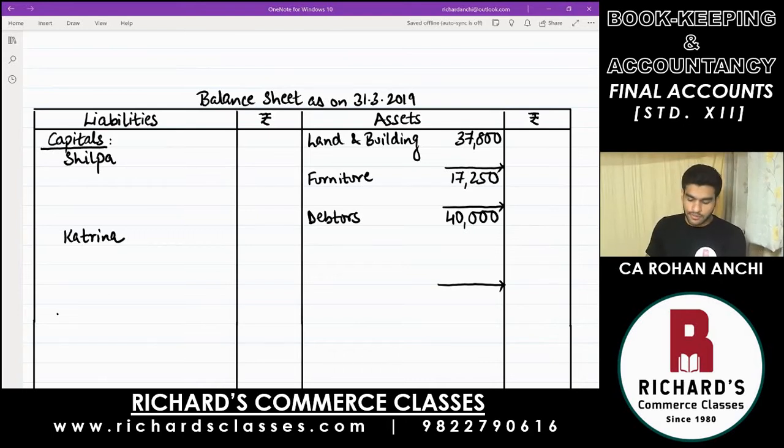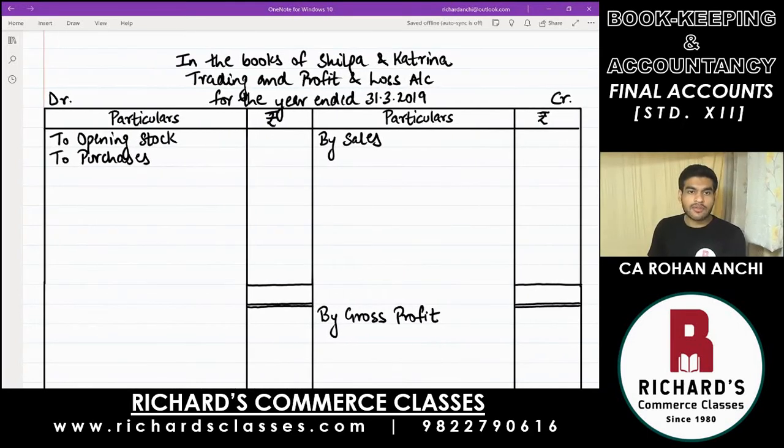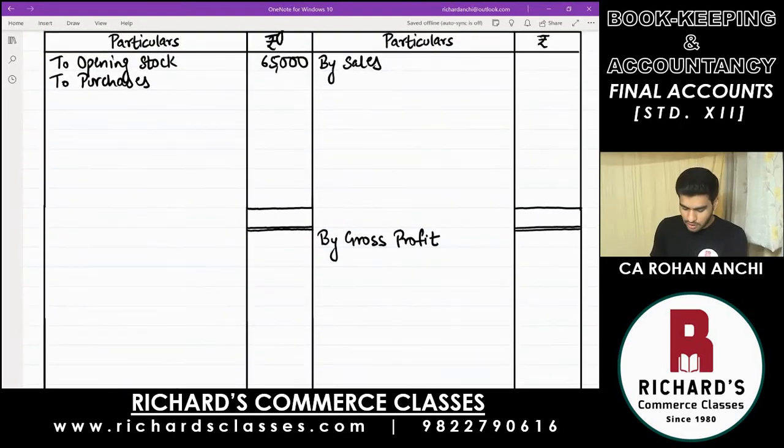Next, stock on the first day, that is opening stock. The first item on the debit side of trading account, write down opening stock 65,000. Then next is bad debts, that goes to profit and loss account. To bad debts, inner column 400.